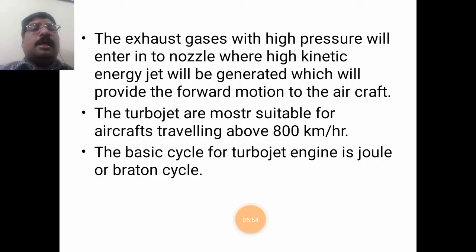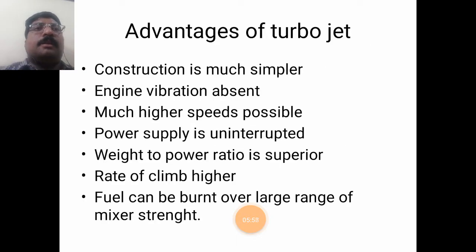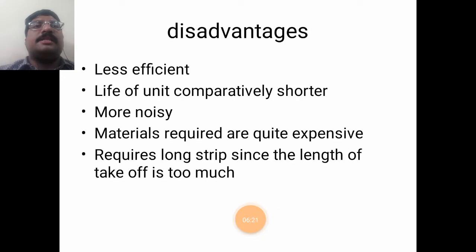So this is the function of the turbojet engine. What are the advantages of this turbojet engine? The construction is simple, the vibrations are very less, much higher speeds are possible, power supply is uninterrupted, and the weight to power ratio is superior. The rate of climb is high, and fuel can be burnt over a large range of mixtures. Next are the disadvantages of the turbojet engine.